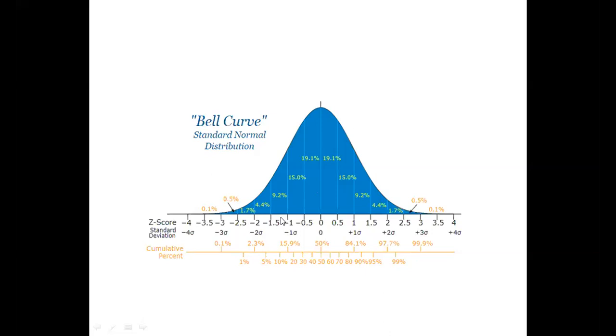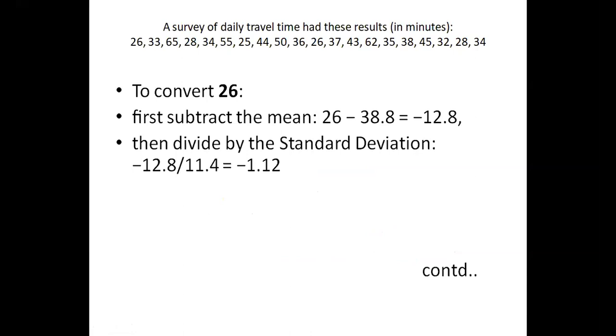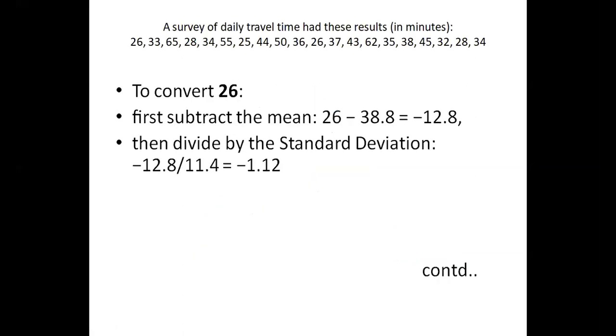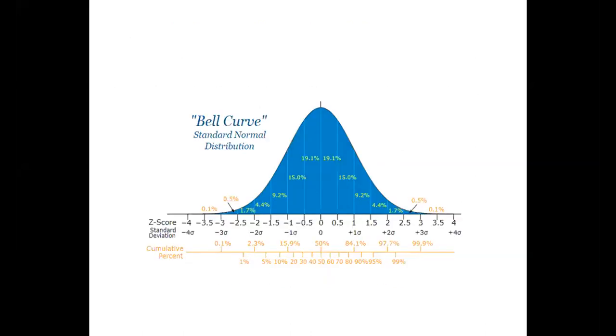It says that around 9 plus 4 is 13, plus 2, around 15% of the people are reaching their home from office by taking 26 minutes. Because I've taken 26, and for 26 what I got is minus 1.12. When I say minus 1.12, it is 9.2 plus 4.4 plus 1.7. So around 15% of people are reaching their home from office in less than or equal to 36 minutes. This is the conclusion I can give.